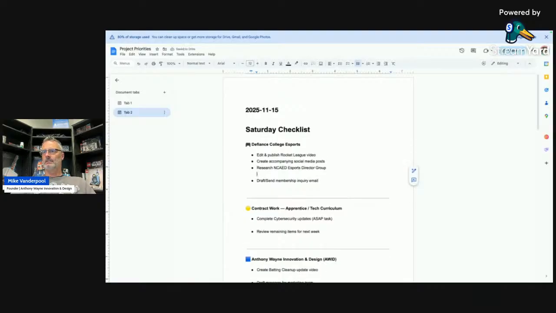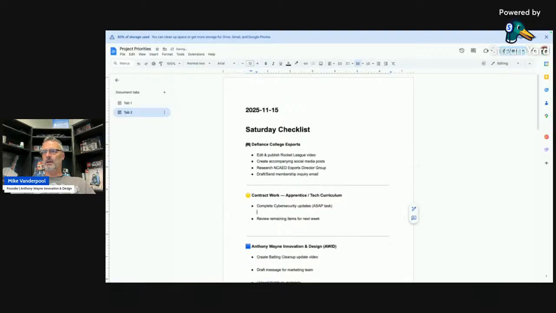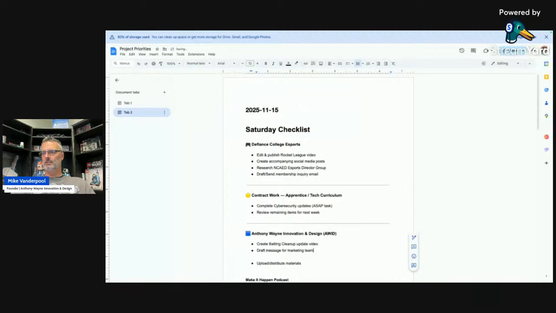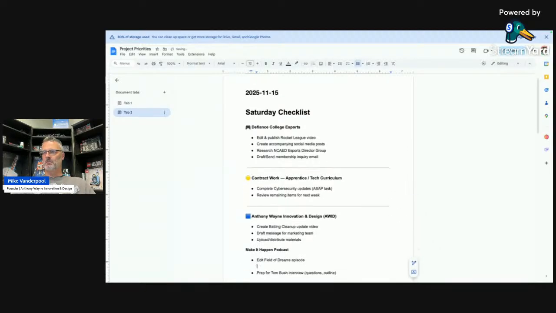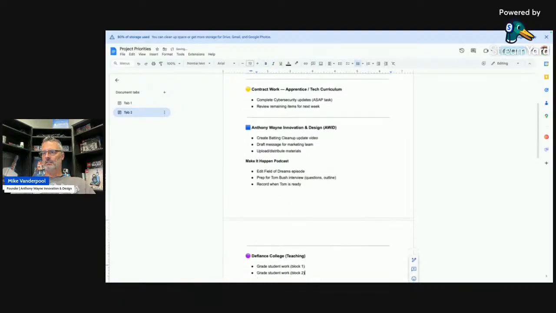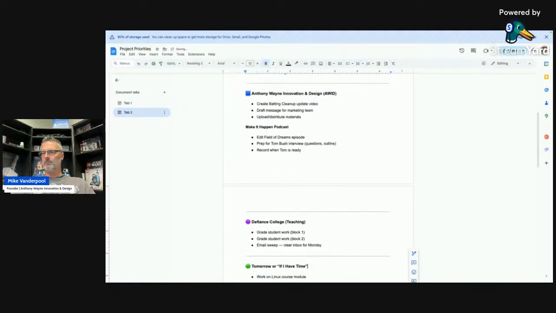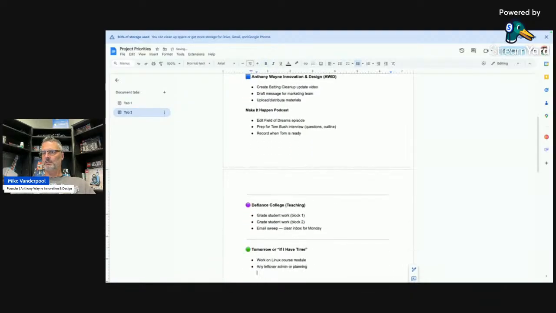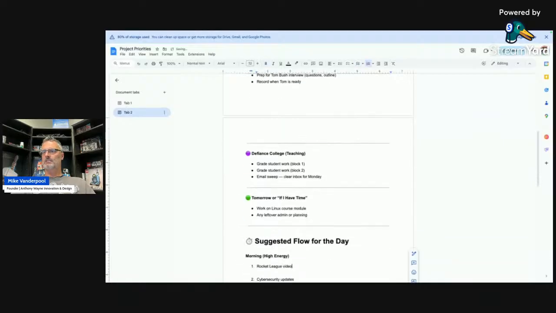Cool. I'm not going to clean up all of the formatting here, just some of the spacing. Again, more for me just to make sure I'm skimming through this versus anything else. There we go. Those will be tomorrow. And then suggested workflow for the day.